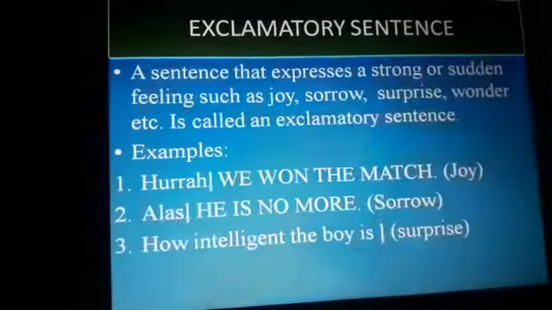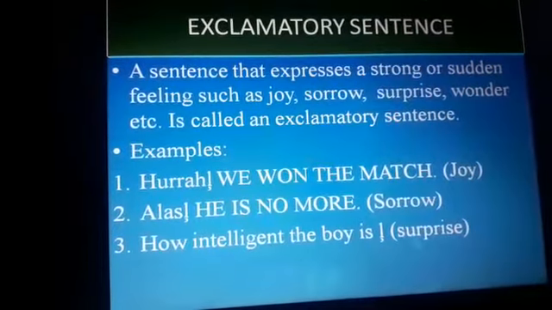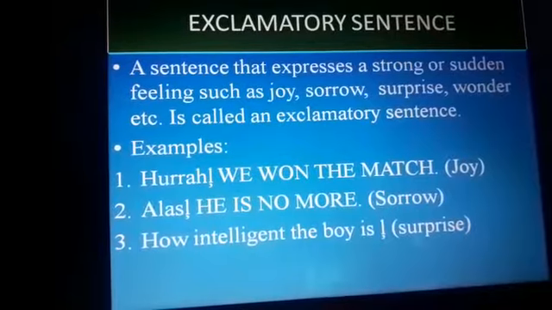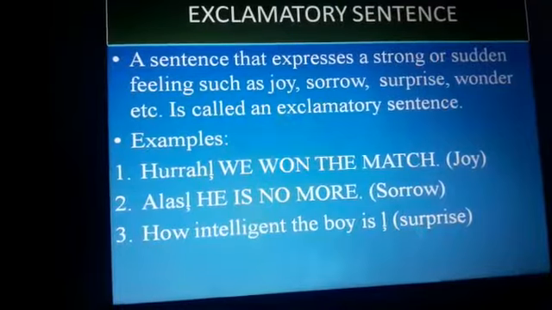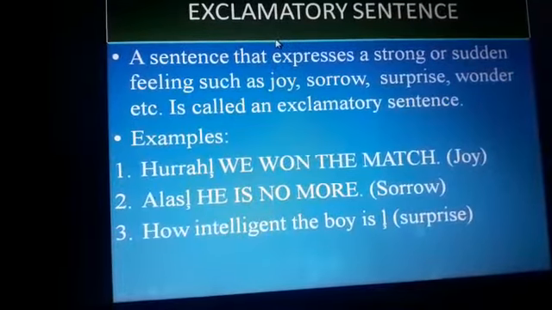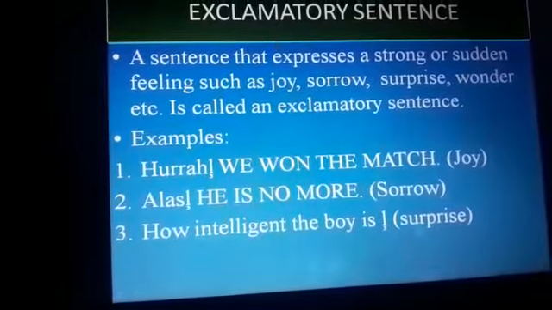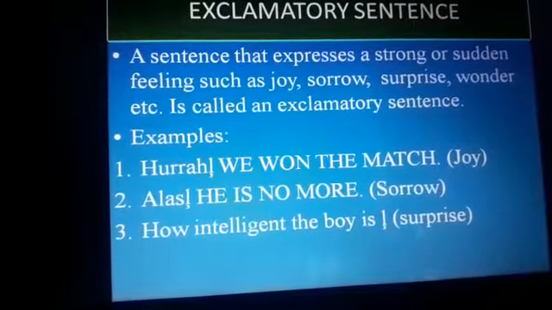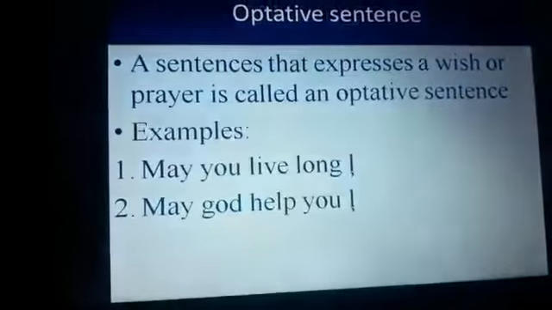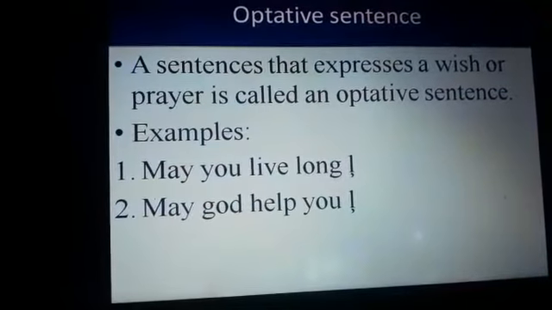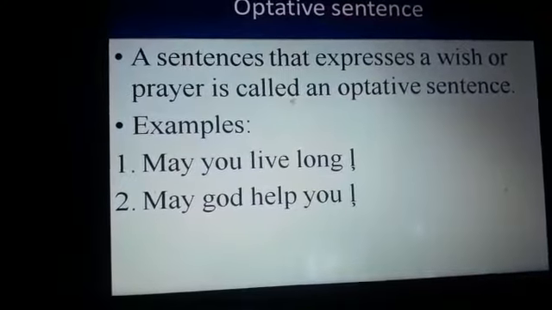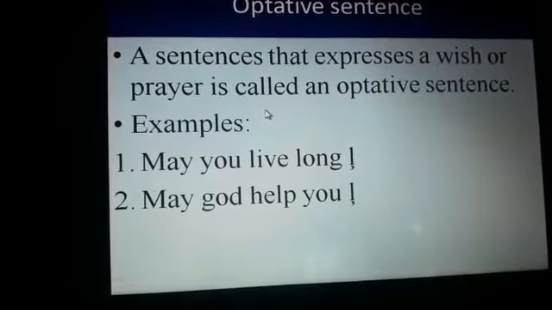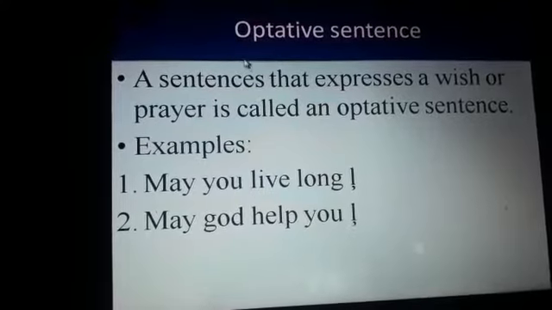Then we discussed exclamatory sentences. An exclamatory sentence expresses strong feeling of joy, sorrow and surprise. These sentences start with a capital letter and we use an exclamation mark. Now next we discussed optative sentences. In optative and exclamatory sentences there is one similarity, that we use an exclamation mark, but we need to identify the difference.